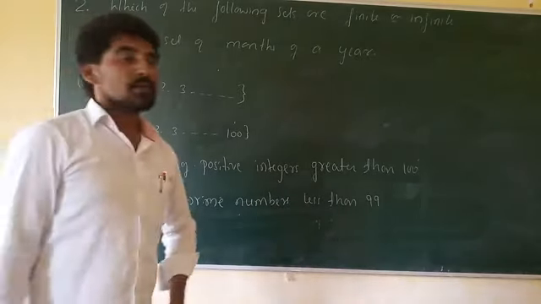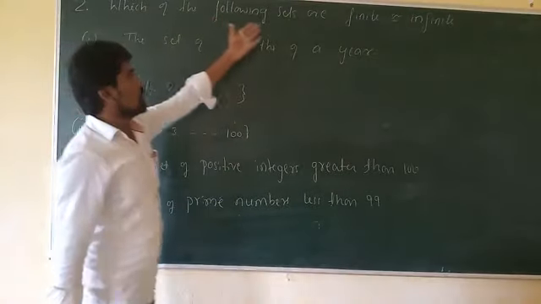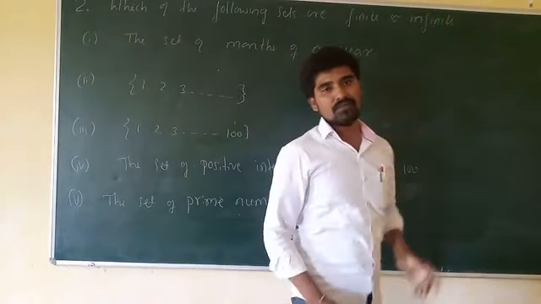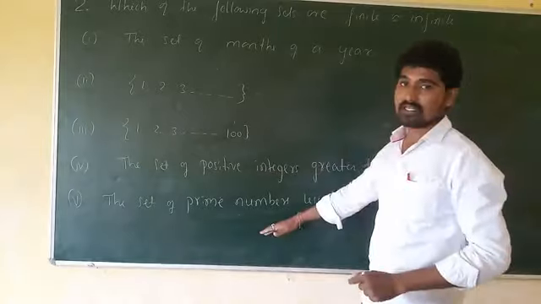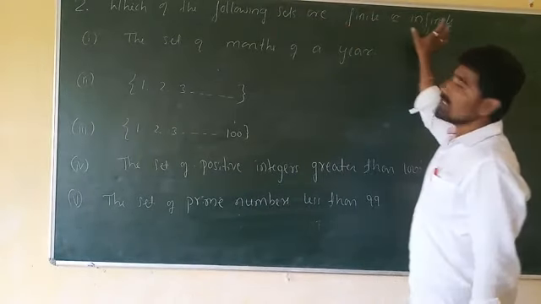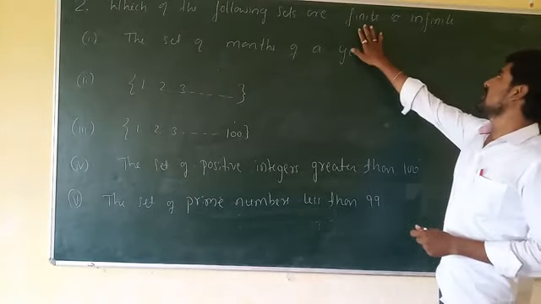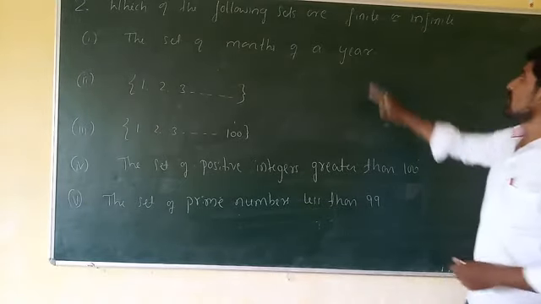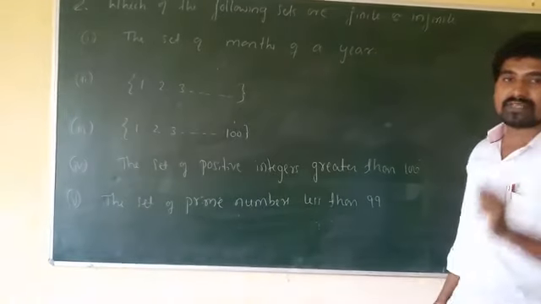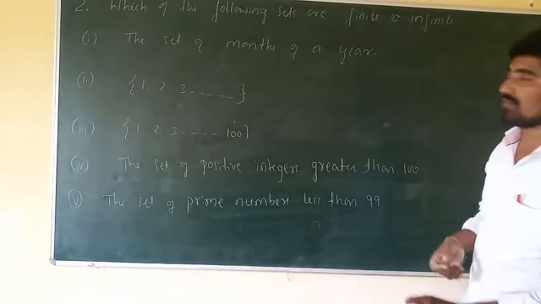Now the question number 2 is, which of the following sets are finite or infinite? As you know the definition of finite set and infinite set. A finite set is a set which consists of a countable number of elements.